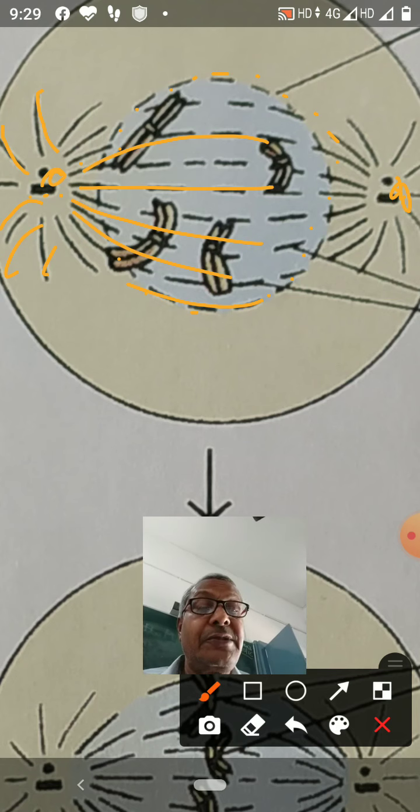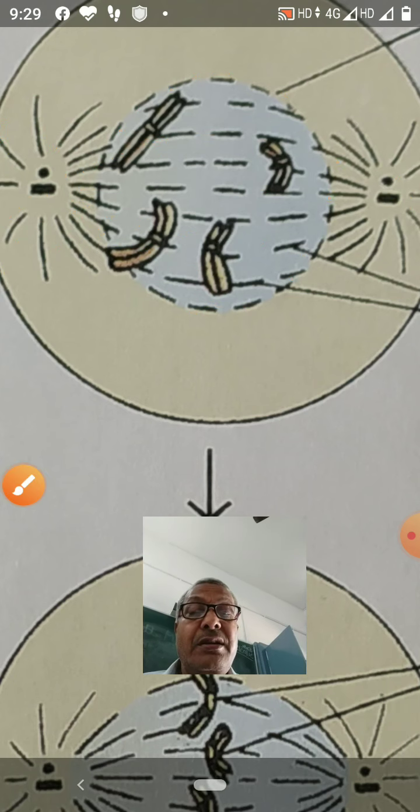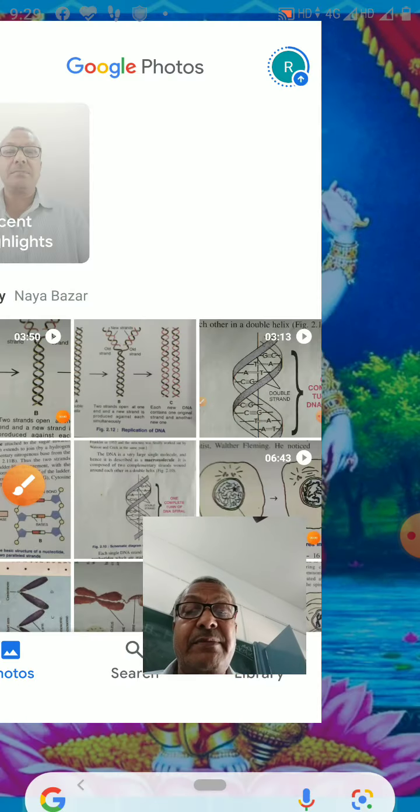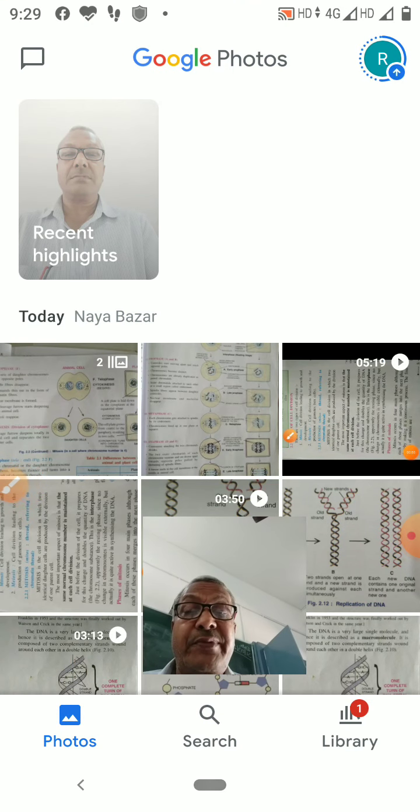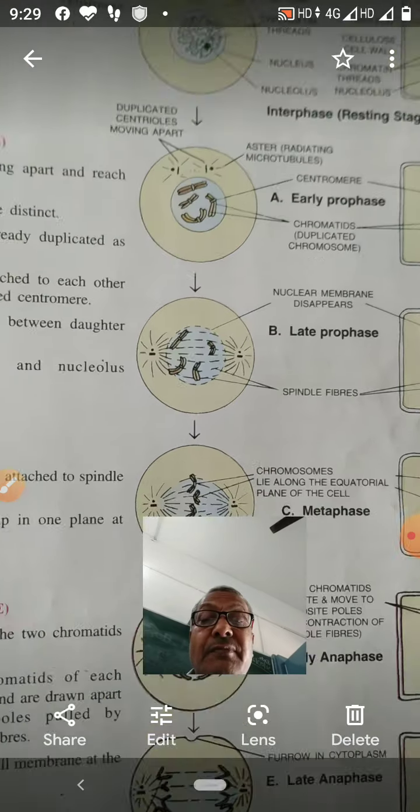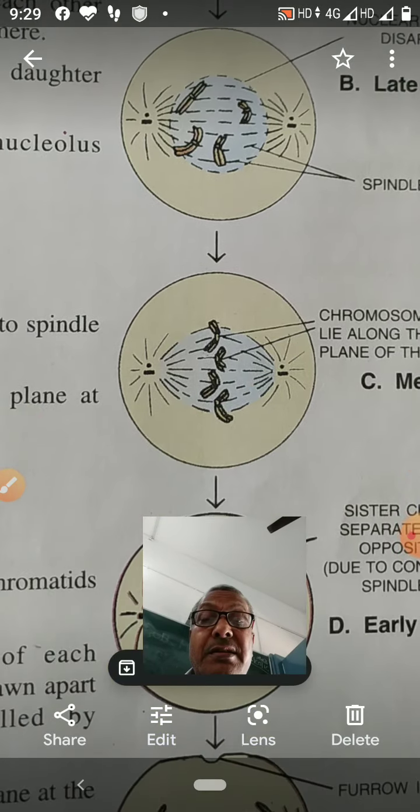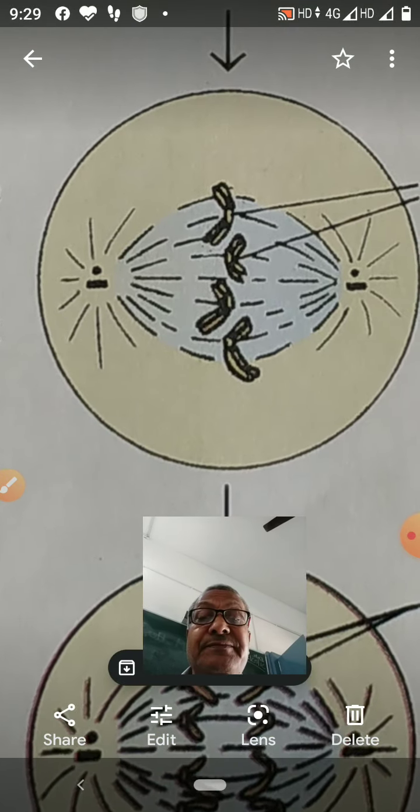In the late prophase stage, the chromosomes start to move toward the equator. Now the next phase is coming. This is the metaphase.